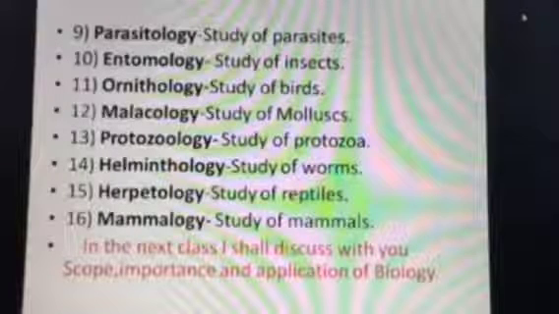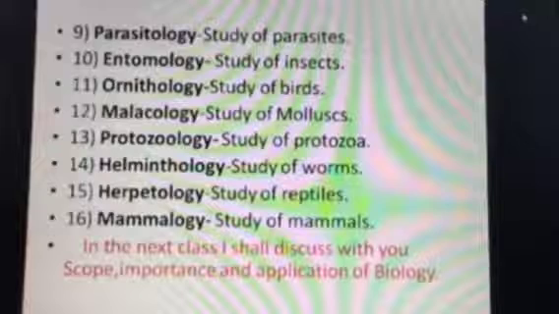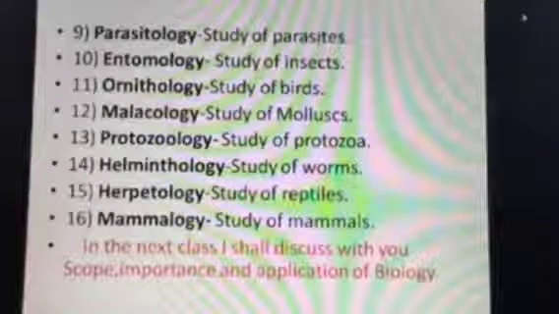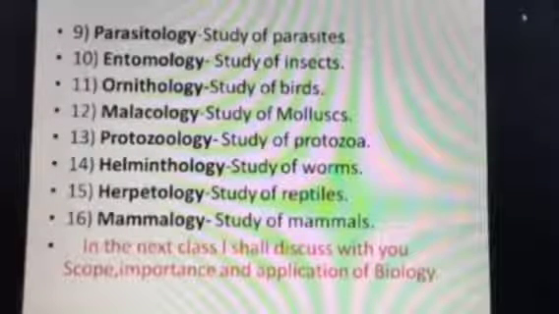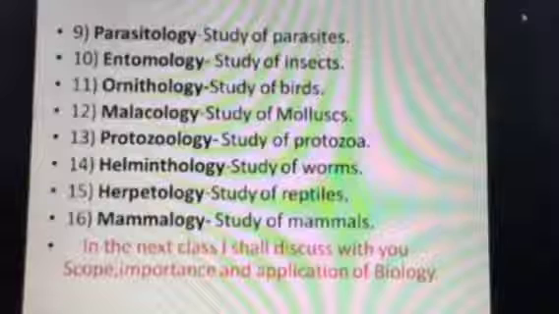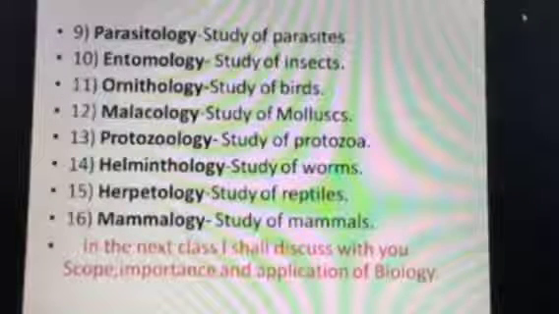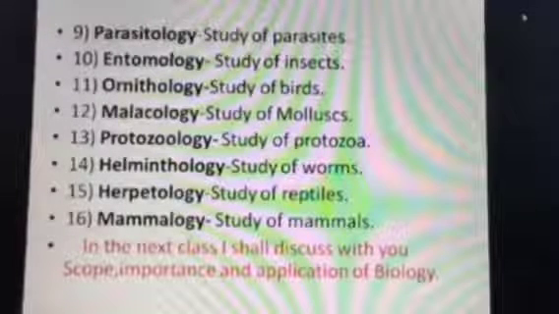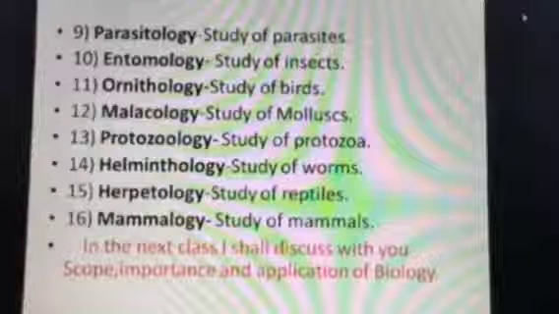Next is herpetology. What is herpetology? It is the study of reptiles. A very familiar term. Dinosaur was also a reptile. Your wall lizard is a reptile. Snake is a reptile. Your turtle is a reptile. So the study of those types of animals is called herpetology.